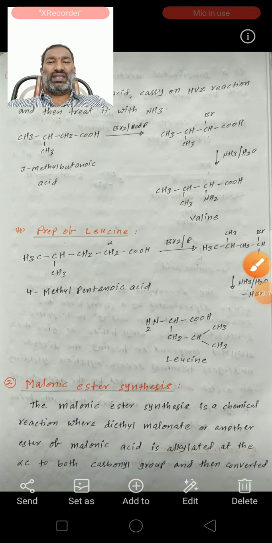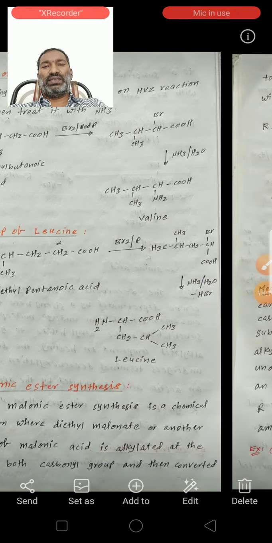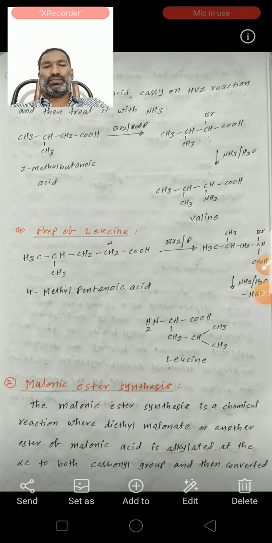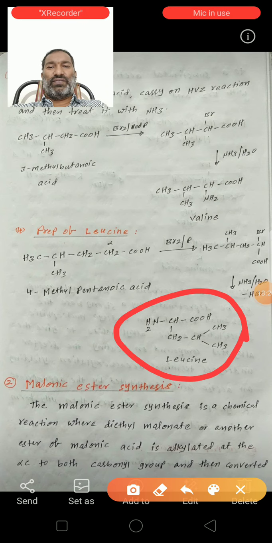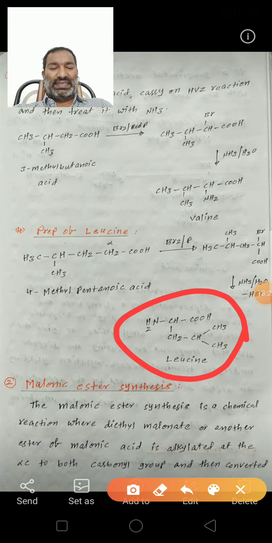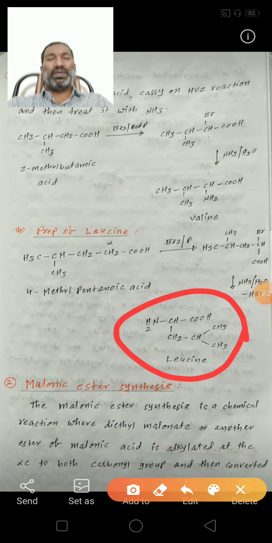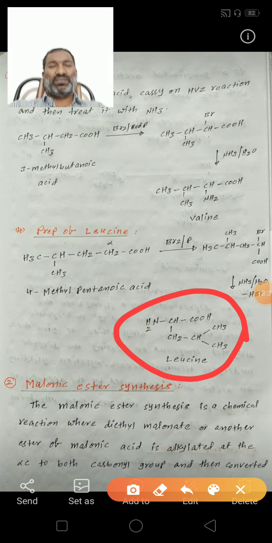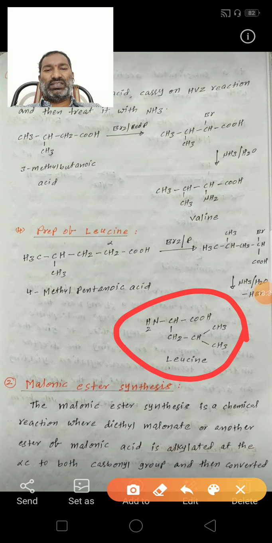Next, preparation of leucine. See here, this is the leucine structure. First we should know the structures of glycine, alanine, valine and leucine. Then only can we know which carboxylic acid we should take for the preparation of leucine.